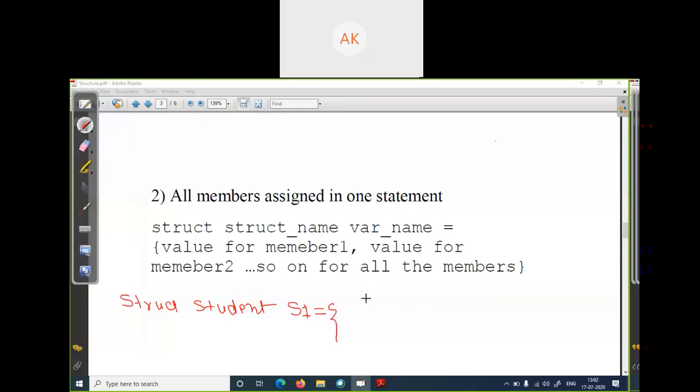the value of the first member. What is the first variable of your student? It is name. Student name Rahul. The second member variable is roll number. Roll number is 100, and third is percent. What is the percent of this student s1? 68.16, curly braces close and semicolon. In this way we can assign the value of each member variable of this student structure. Your structure name is student, variable name is s1.